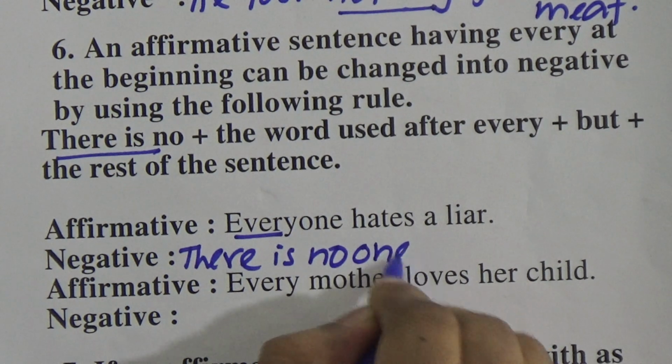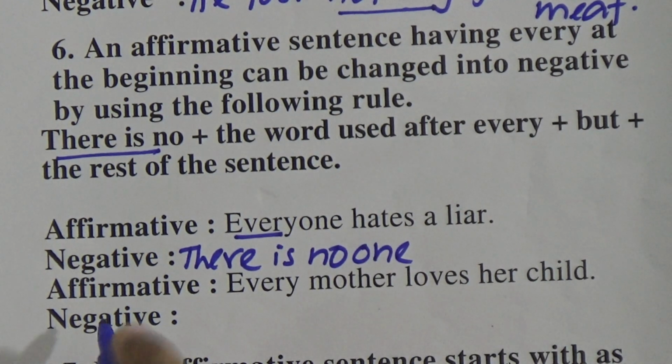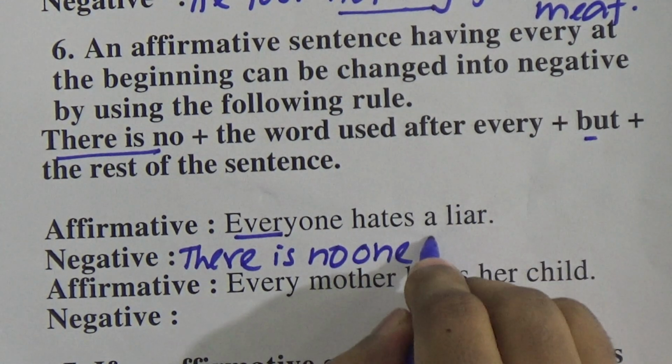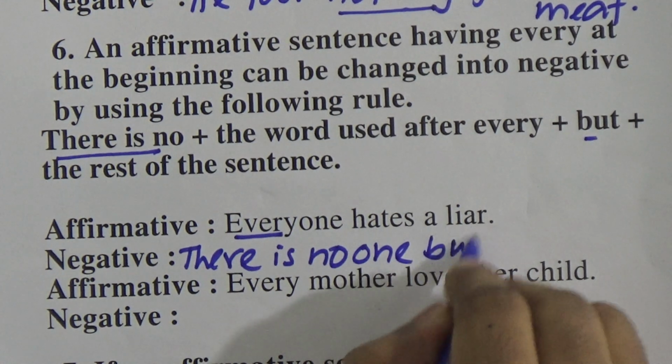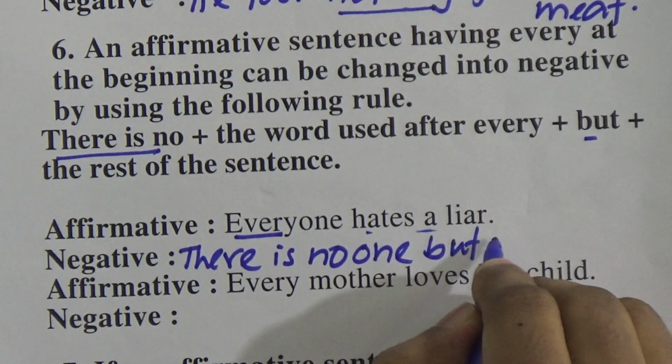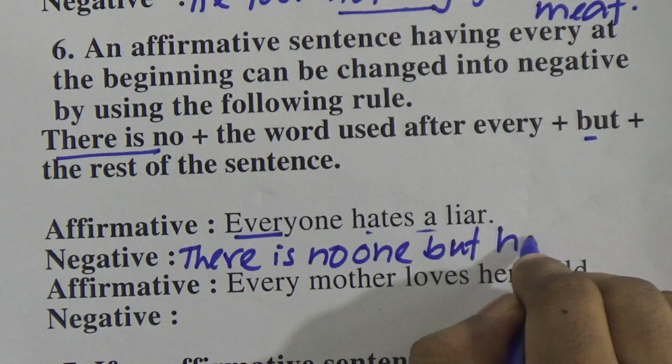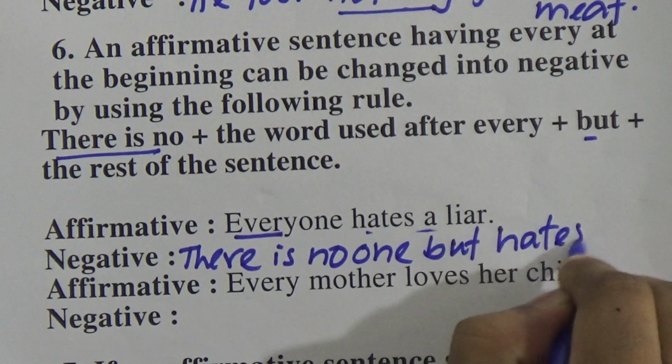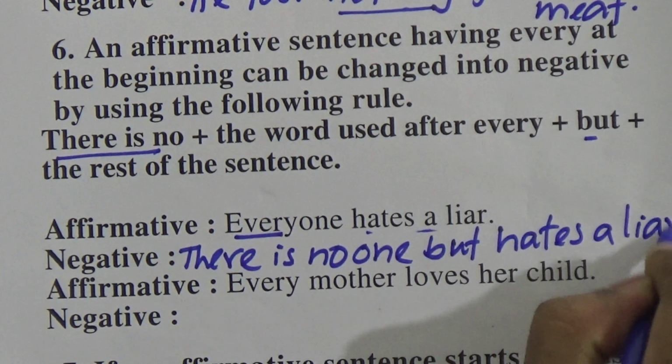One. Everyone. Then we use but. There is no one but hates a liar.